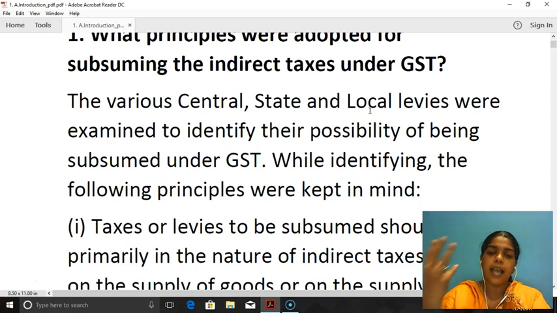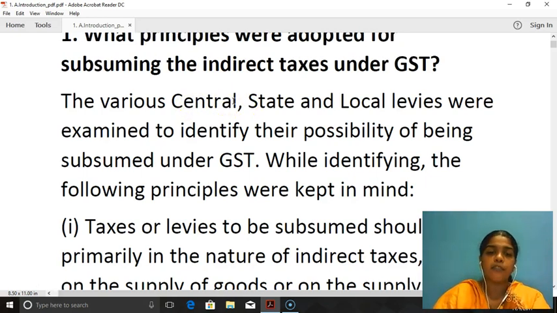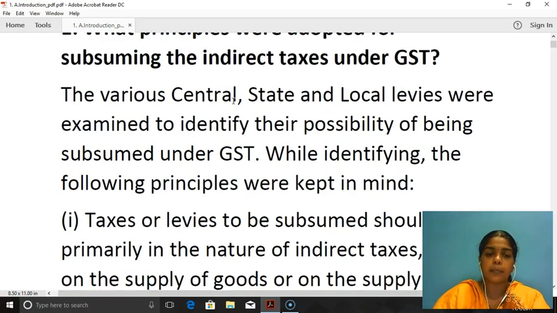They identified these levies and examined them clearly to see whether it is possible to subsume them under GST, because there are some types of taxes which are not subsumed under GST. For example, road tax and stamp duties are not subsumed under GST. So each and every tax was analyzed to find out whether it could be subsumed under GST or not. The local levies, state taxes and various central levies were examined first. While identifying, the following principles were kept in mind.